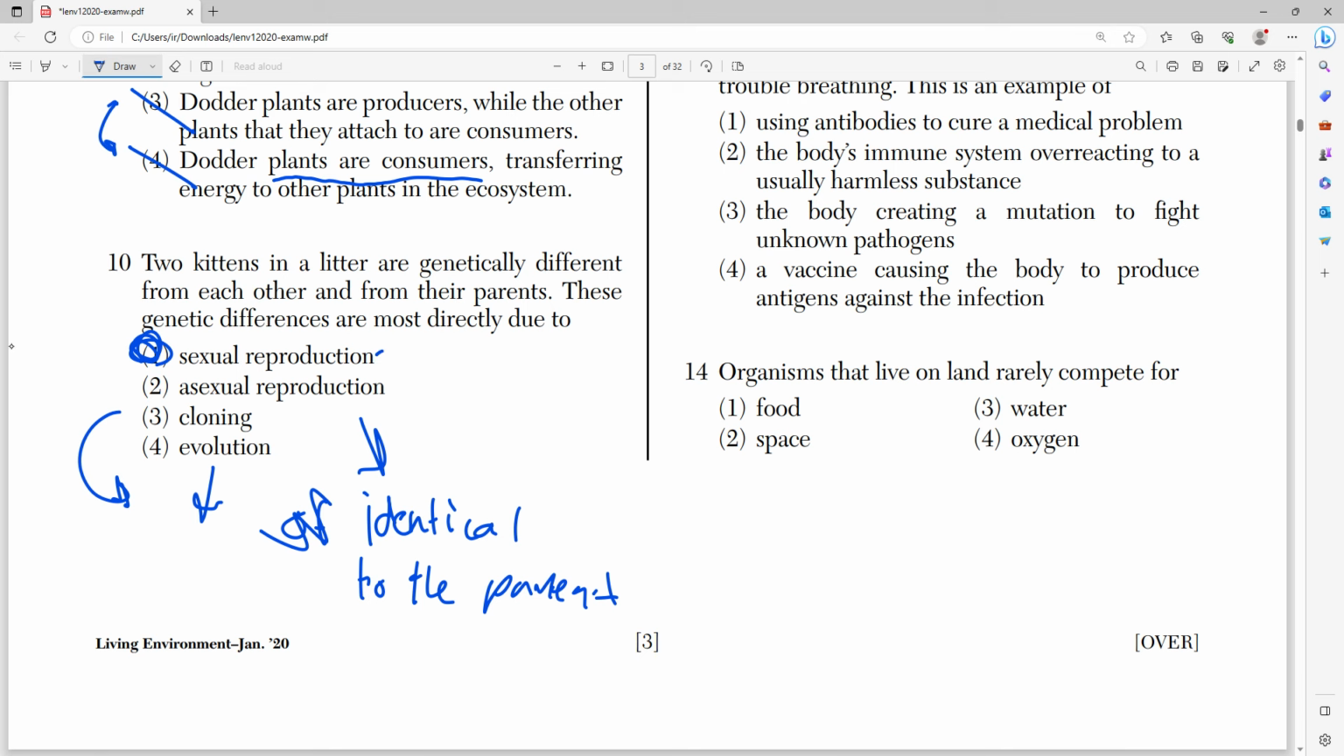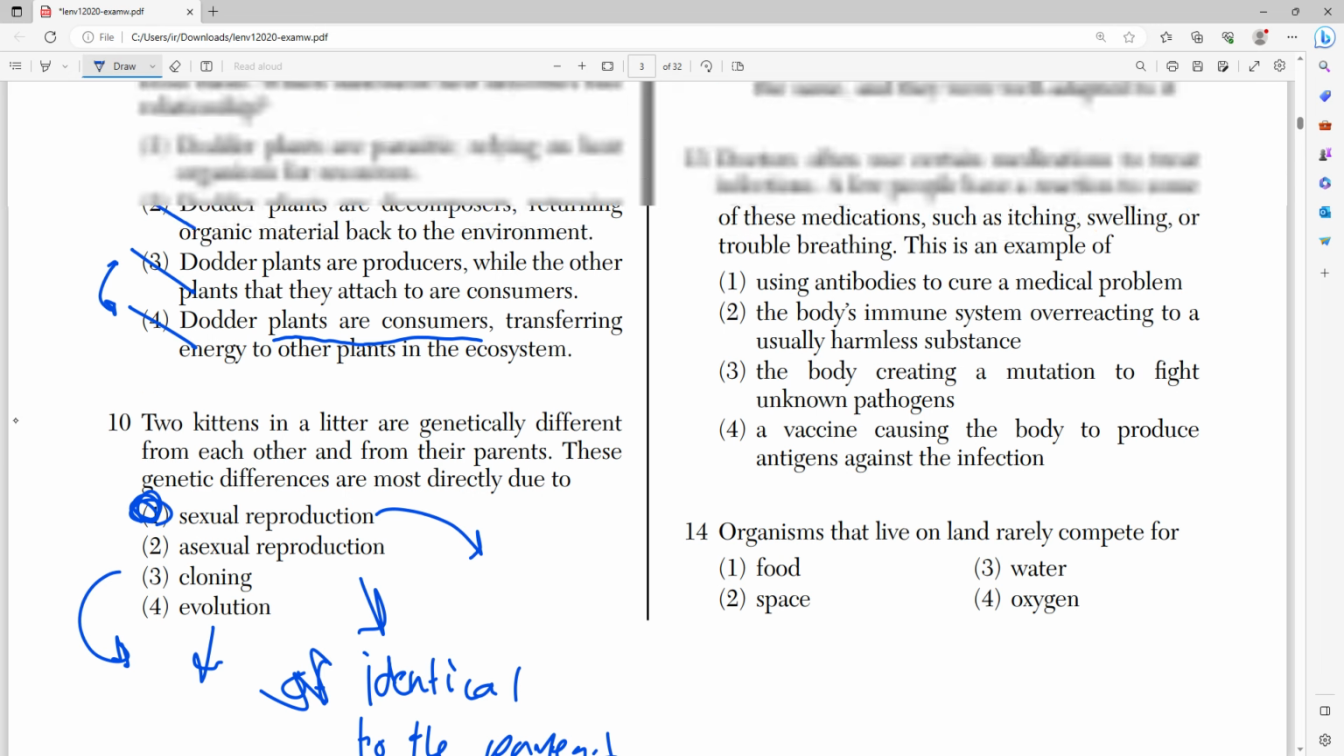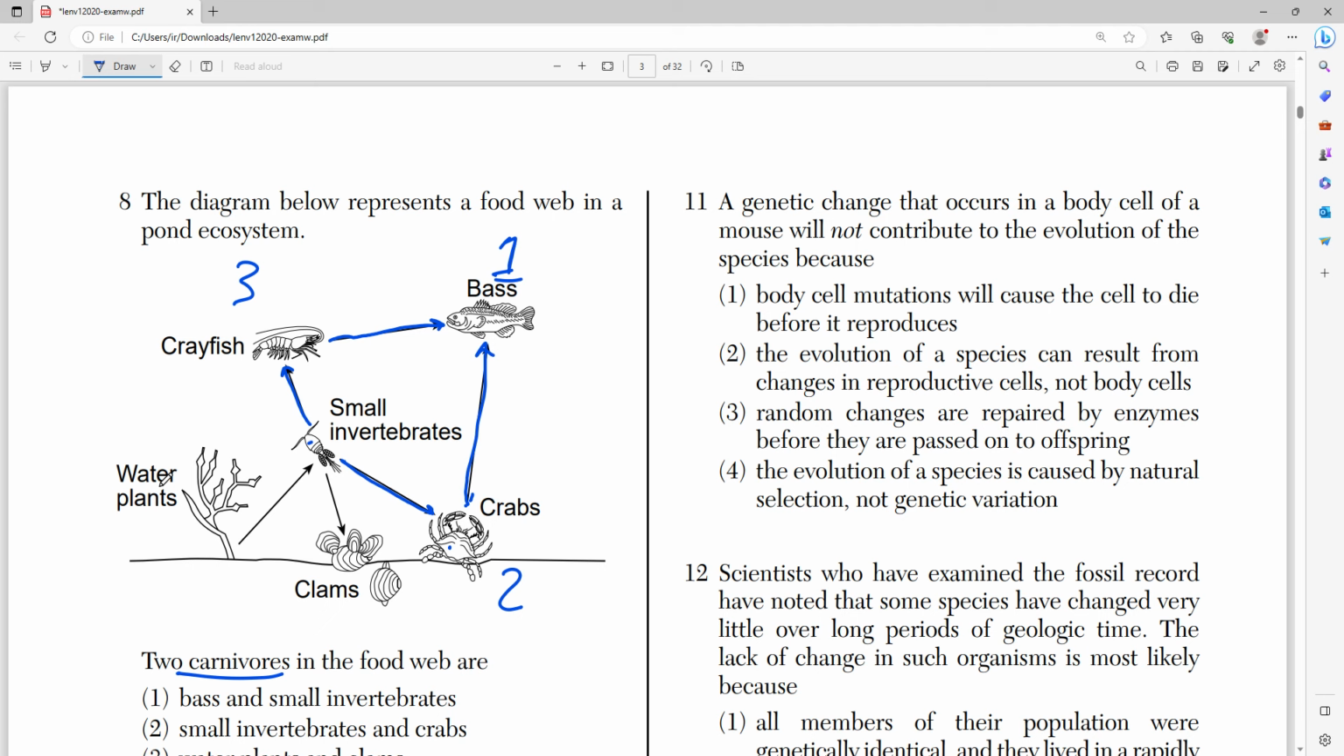Sexual reproduction is the only process by which 2 parents can produce an offspring that has a mix of the genes of both parents, right? That's the only way that you can really get variation. Moving on to number 11, it says that a genetic change that occurs in the body cell of a mouse will not contribute to the evolution of the species because what? Because the body cell mutation will cause the cell to die before it reproduces.